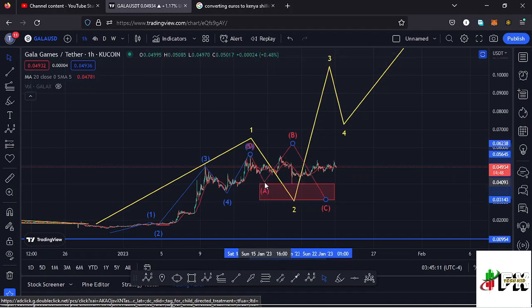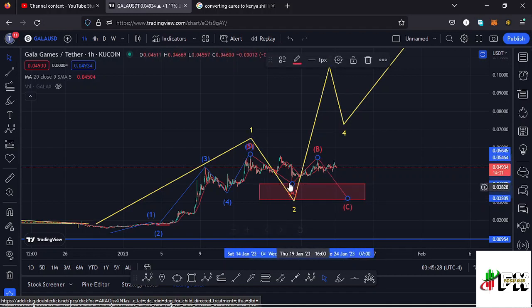And in that new scenario, we need to term this low that we made at around the $0.04 mark as the low for that wave A. Then whatever we are seeing at the moment could be what is giving us the high for that wave B, before we continue pushing a little bit lower in the formation of that wave C to fully maximize the formation of that second wave to the lower side. So those are the two possible scenarios that could be playing out.